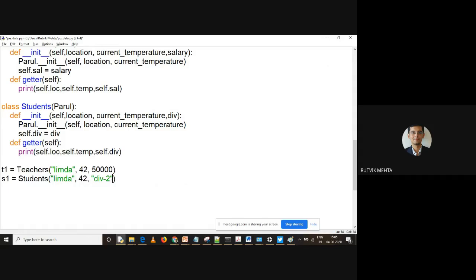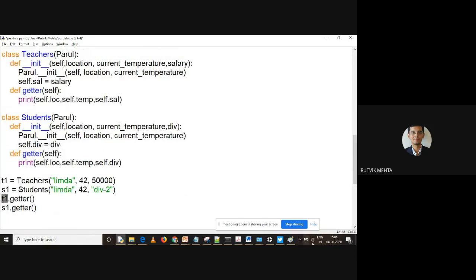Right? So now understand this, we are calling 2 different constructors over here because we are creating 2 different class objects, right? Now, again, when I say T1.getter, that should be dot over here, right? And when I say S1.getter, this is also polymorphism, right? Because we are associating the getter method with the object type. So at runtime, it will be decided which getter should be called, either the salary one or this division one. It is decided at runtime by looking at the type of the object.